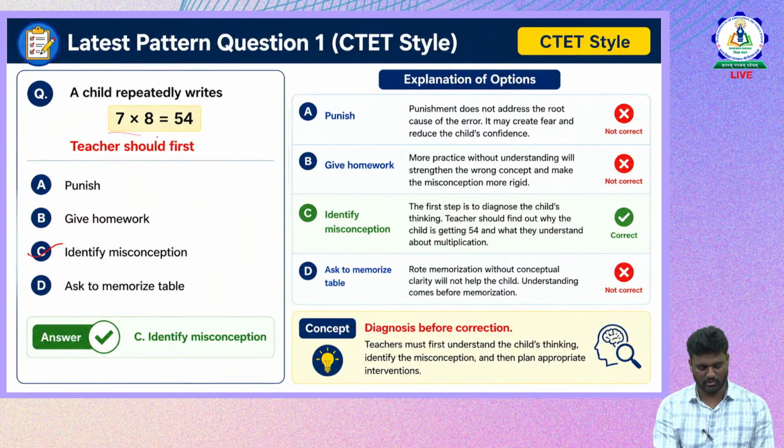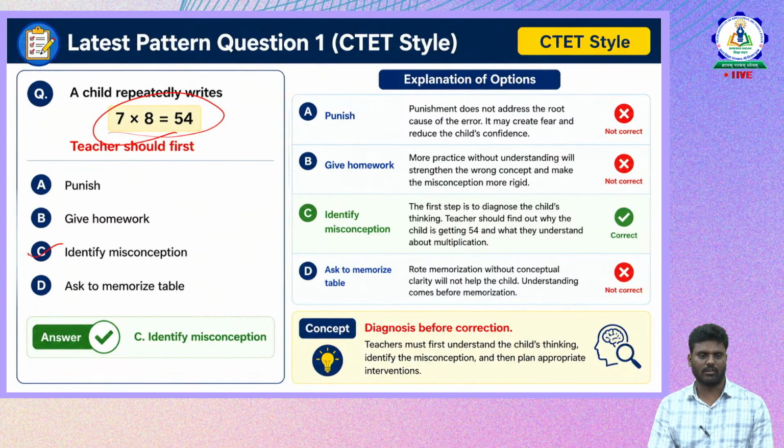Why is the student repeatedly writing like this? What is the problem here? What type of error is being committed, and what conceptual understanding is missing? Is it a conceptual understanding or a procedural understanding issue? Through observation, the teacher should identify that. Punishment does not address the root cause of the error, but it may create fear and reduce the child's confidence. So punishment is not a solution. Giving homework, more practice without understanding, doesn't make any sense. It strengthens the wrong concept and makes the misconception more rigid. So this is also a wrong answer.